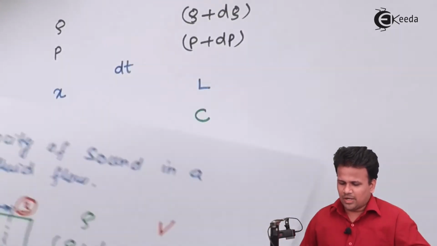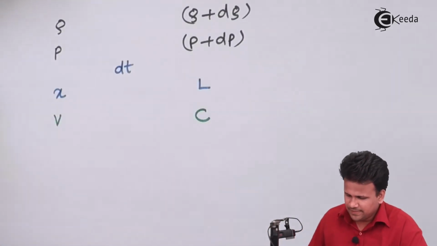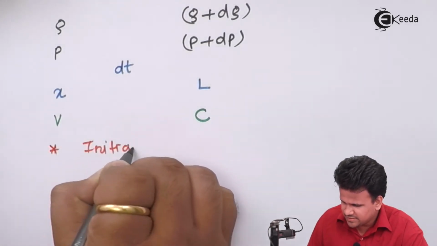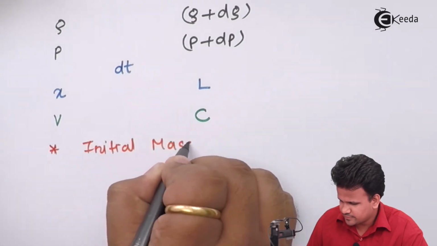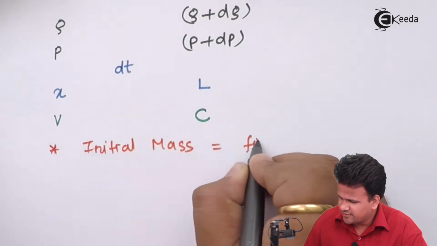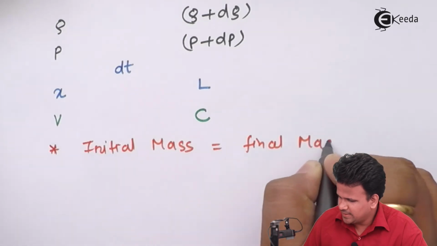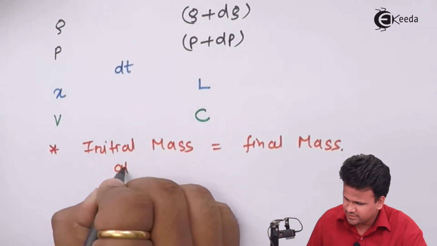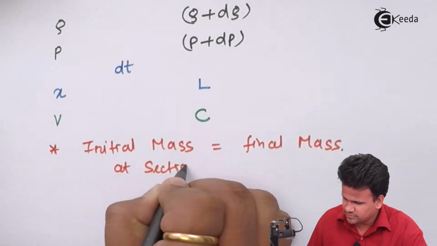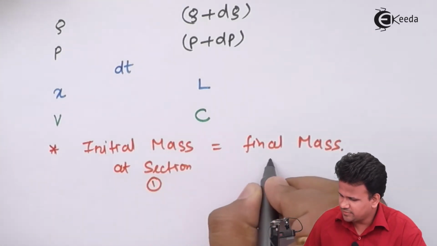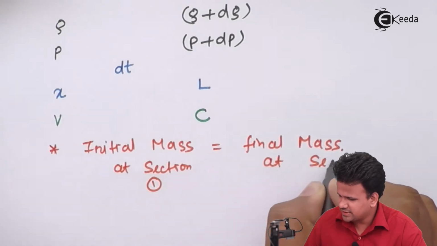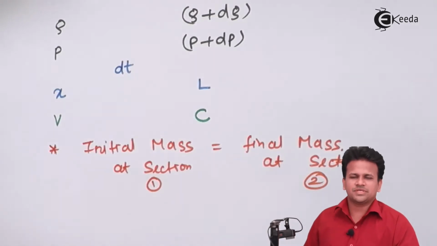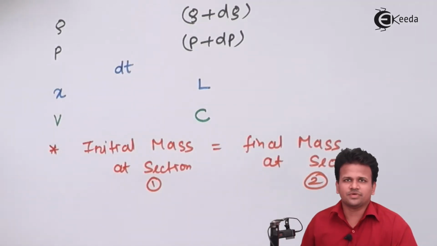According to conservation of mass, initial mass at section 1 will be equal to final mass at section 2. So we have two things according to the law of conservation of mass.